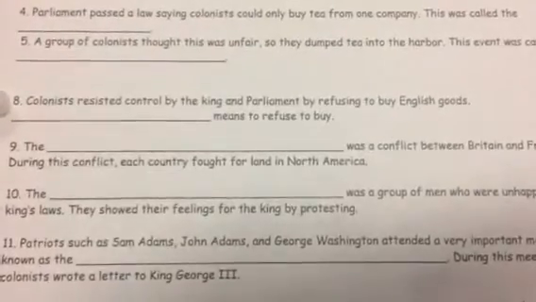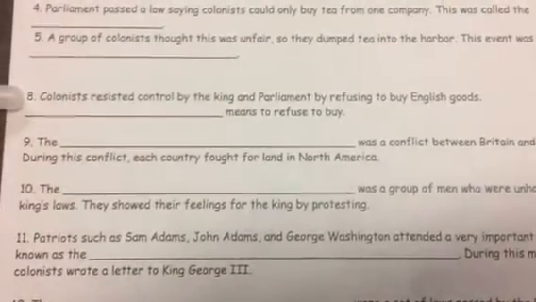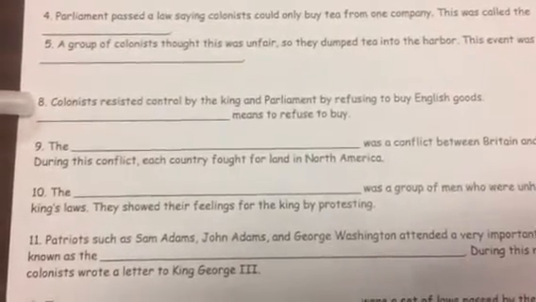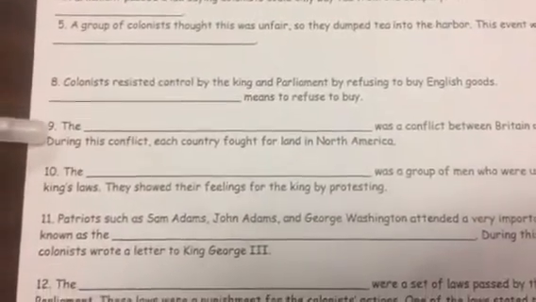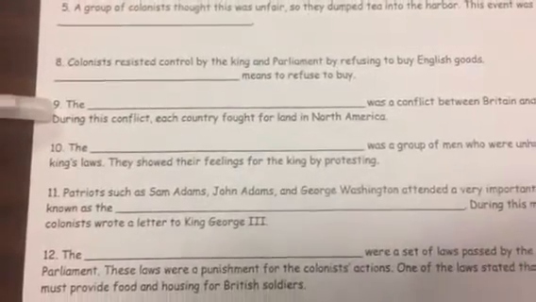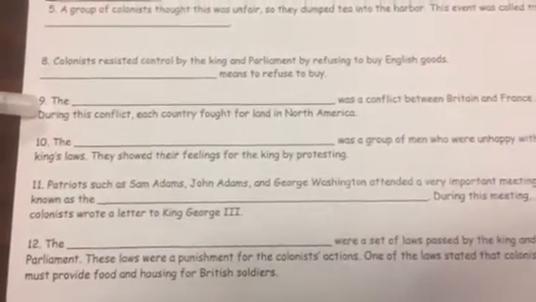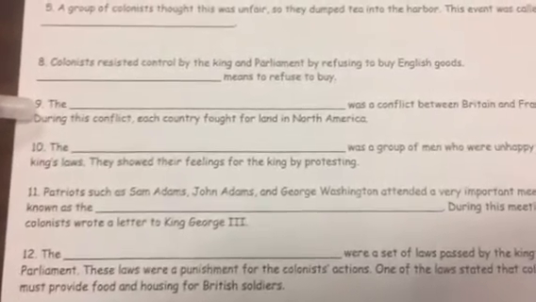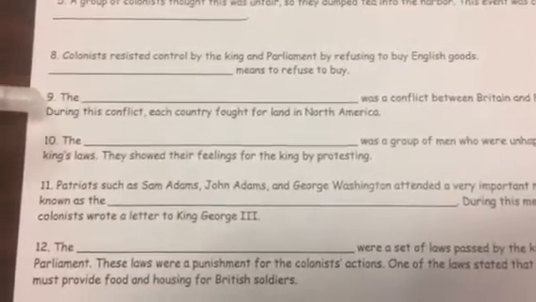6. 8. Colonists resisted control by the King and Parliament by refusing to buy English goods. Blank means to refuse to buy. 9. The blank was a conflict between Britain and France. During this conflict, each country fought for land in North America.